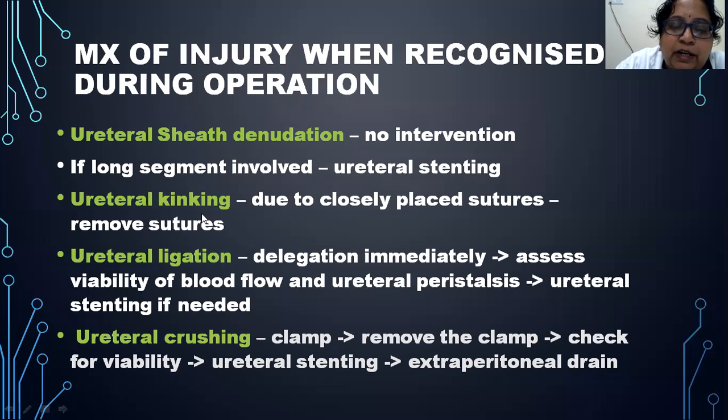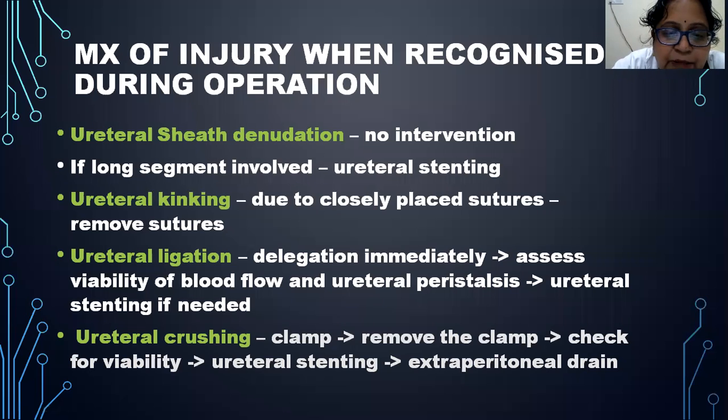And if there is ureteral kinking, kinking is angulation of the ureter. And this kinking is because of closely placed sutures during repair, then immediately the sutures have to be removed and the anatomy should be restored. Next, ureteral ligation. If you inadvertently include the ureter during any ligation, then immediately the sutures are removed. Deligation of the sutures is done. Then you have to assess the viability of the blood flow and whether ureteric peristalsis can be seen or not. Otherwise, you can do ureteral stenting for repair of this.